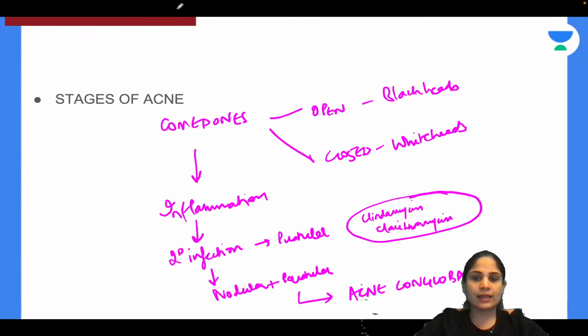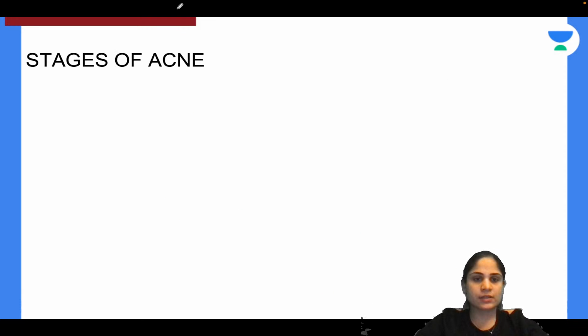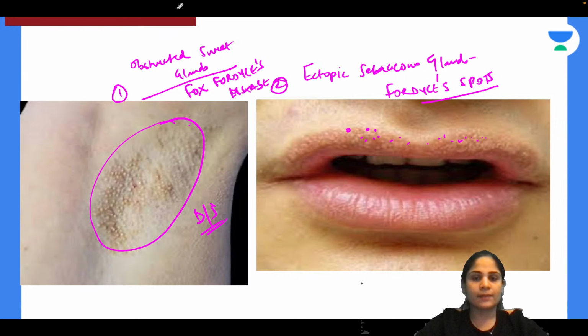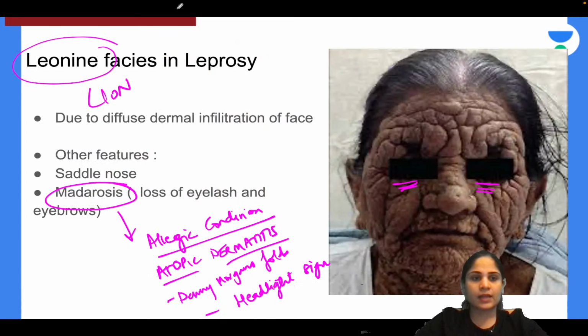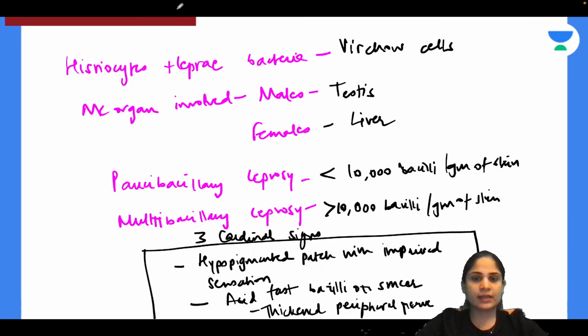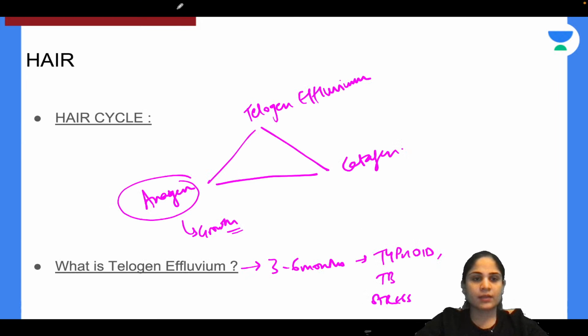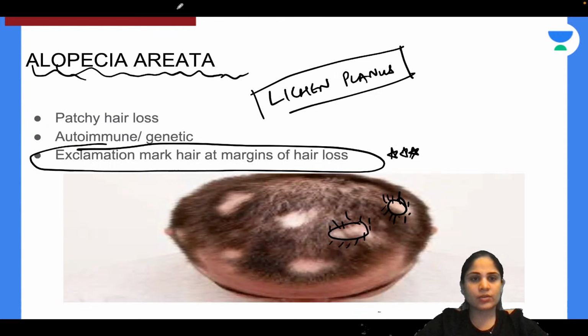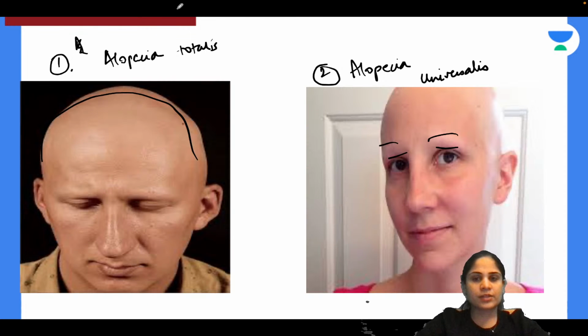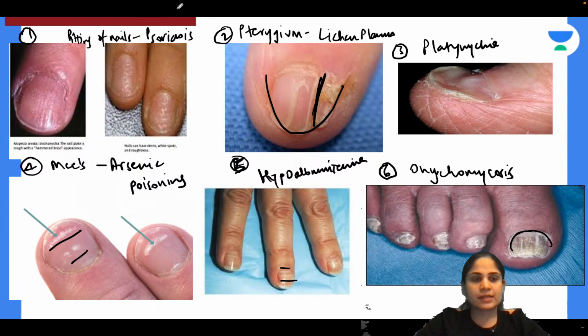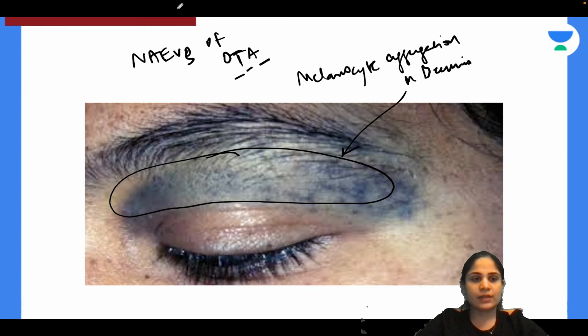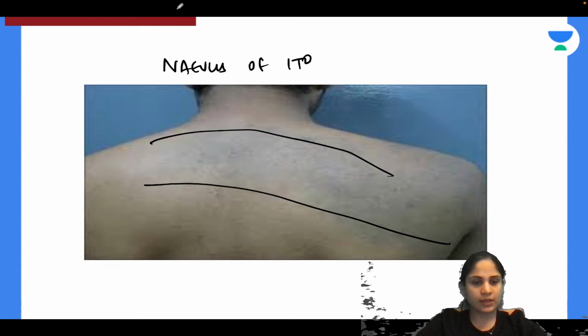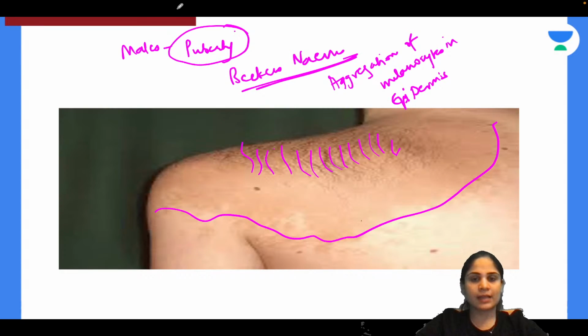Then we discussed acne, its most commonly asked questions like stages and drugs causing acne. Then we discussed Fordyce spots and Fox-Fordyce disease and the important difference between the 2 of them. Then we discussed leprosy a little bit in detail and the one-liners asked on leprosy. Then we discussed the stages of the hair cycle and the features of androgenetic alopecia, alopecia areata, alopecia totalis, alopecia universalis. Then we discussed the different nail conditions, and finally we topped it off by discussing nevi, both the dermal and the epidermal nevi.